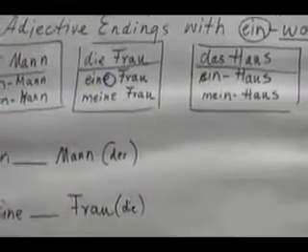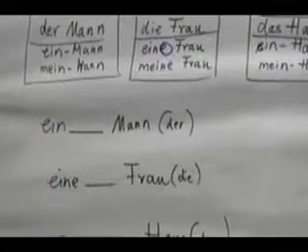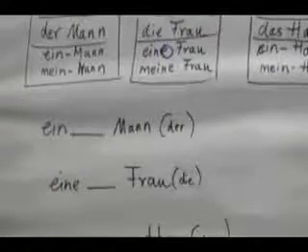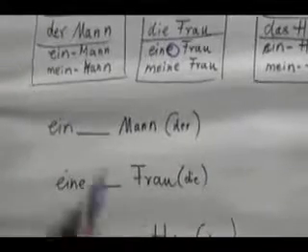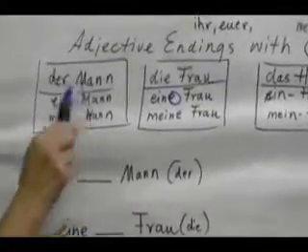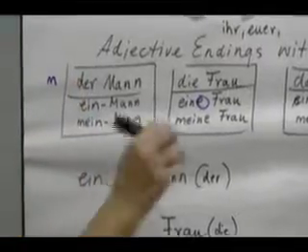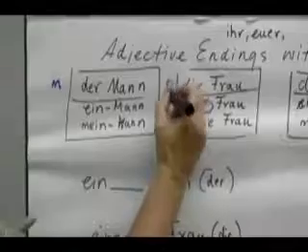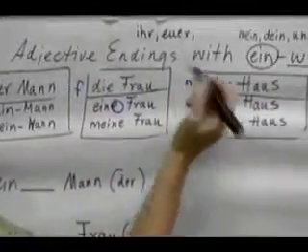Okay, now, when we see ein Mann or ein Haus, we really don't know whether they are masculine or neuter, right? Because the ending doesn't give it away. So we have to look up what it originally was. So we know ein Mann, Mann, if you look it up, is a masculine noun, right? Frau is a feminine noun because we can tell by the E. And Haus is a neuter noun.